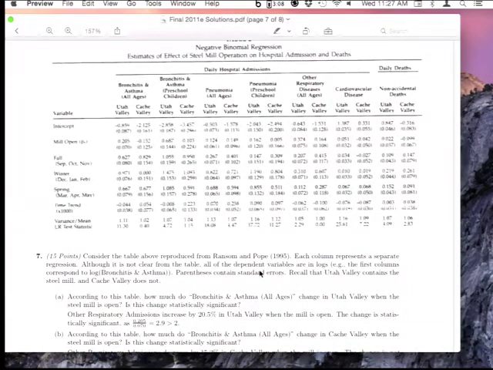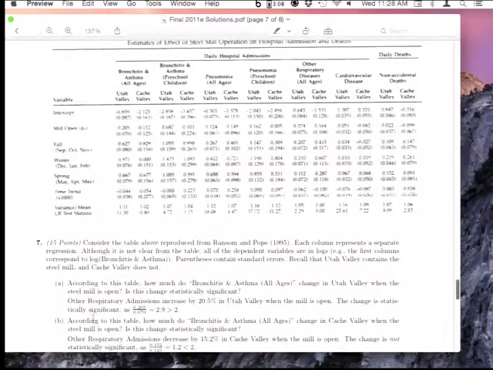And they never actually give you a single regression where they're combining the data from both the treated area and the control area together into one sample and running the regression on that entire sample, right? So they don't actually give you a difference in differences estimate as any one of these coefficients. You'd have to actually go through and compute it yourself by taking the difference between two specific coefficients. So the question, I think, is designed to guide you along that path.